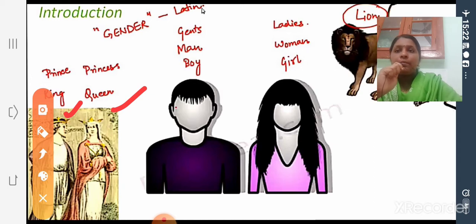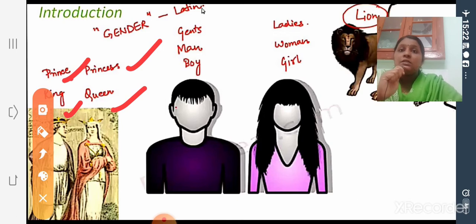Then similarly, the second one, prince and princess. The son of the king is called prince, and the daughter of the king is called princess. So princess is the female counterpart of the male noun prince. Every male gender has its own female counterpart.